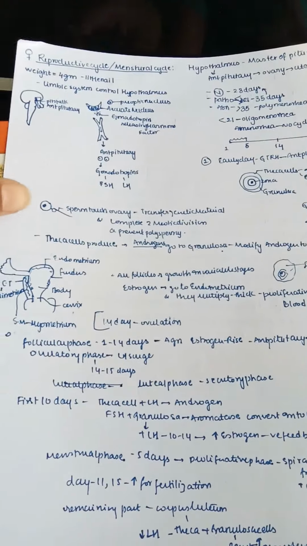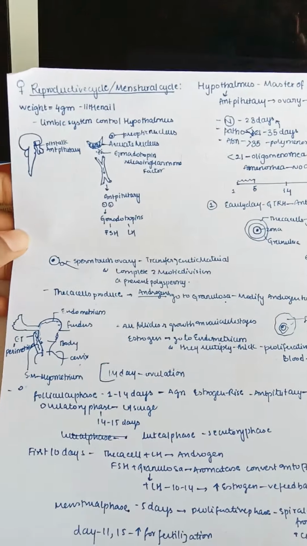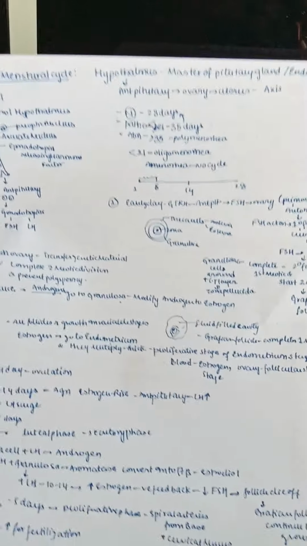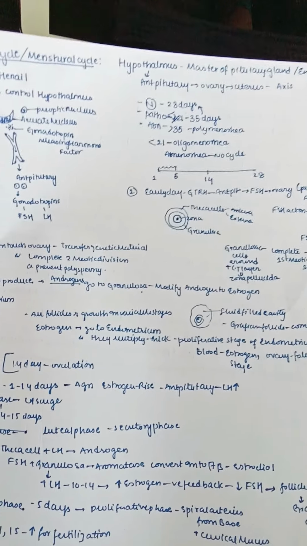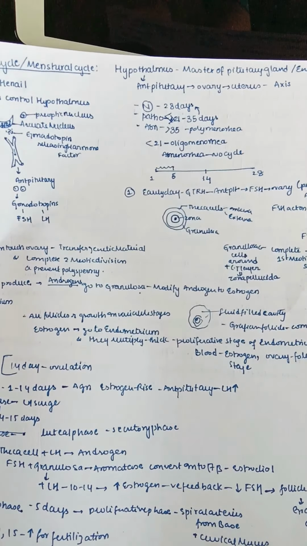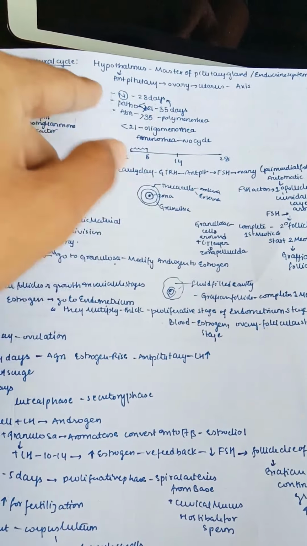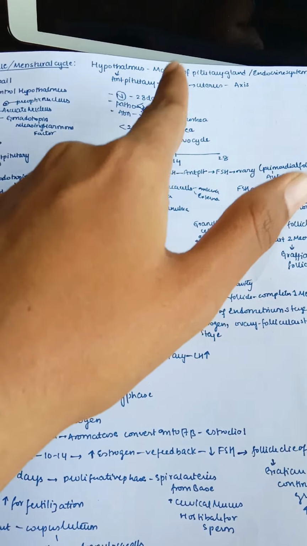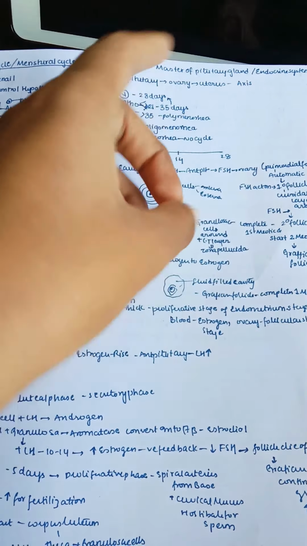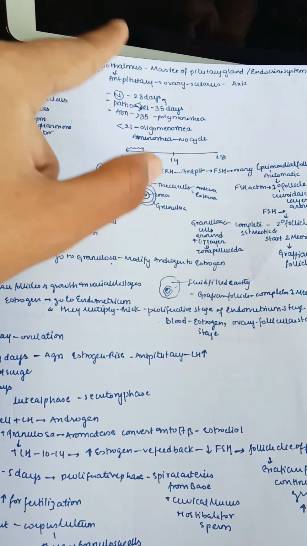Going to start with the female reproductive cycle, also known as the menstrual cycle. So all this starts from the hypothalamus, which is present in our brain. The hypothalamus is the master of our endocrine system. It continues as the anterior pituitary. We know it gives its process to the anterior pituitary. From the anterior pituitary, it controls our ovary, and the ovary has an impact on the uterus. So this is an axis: hypothalamus, anterior pituitary, ovary, uterus axis.